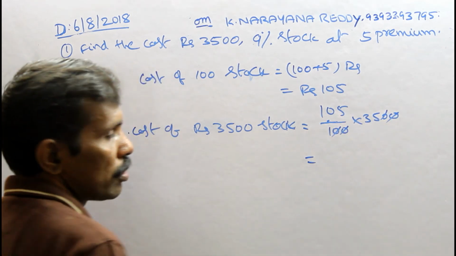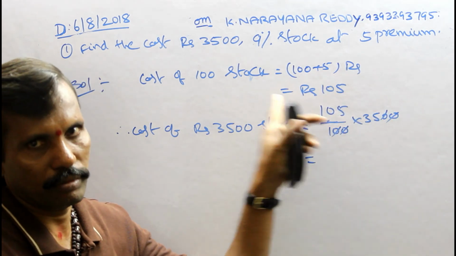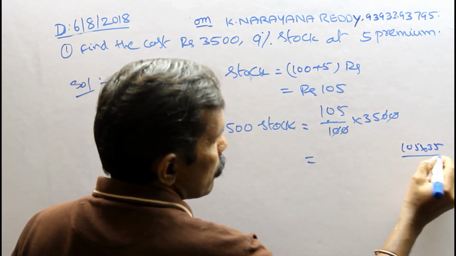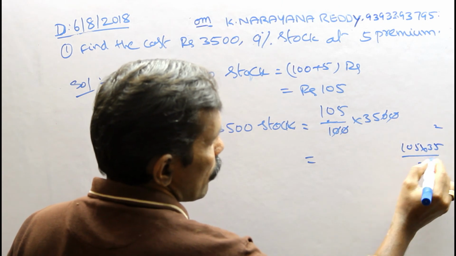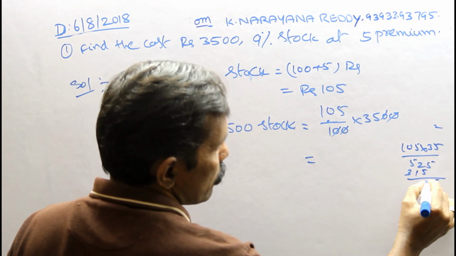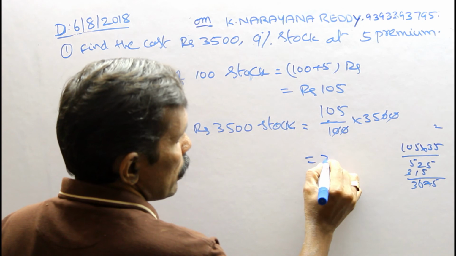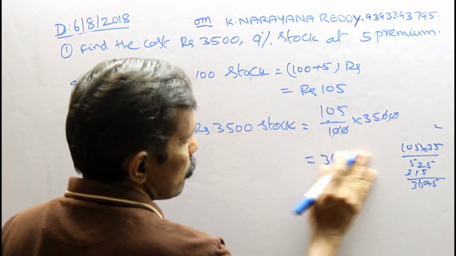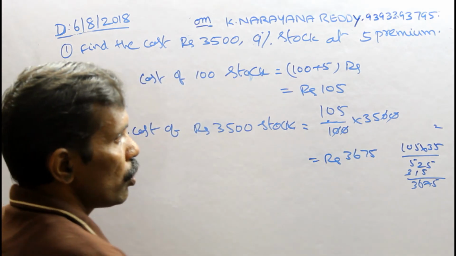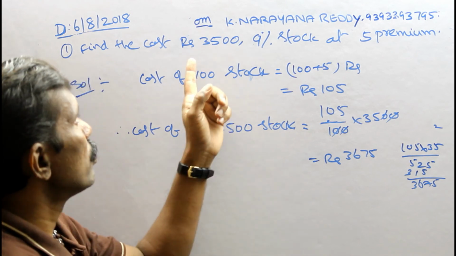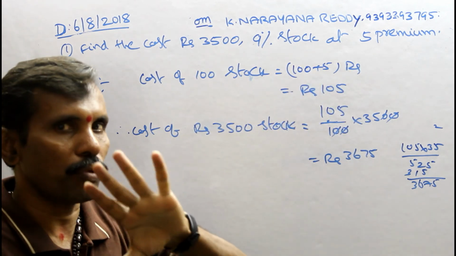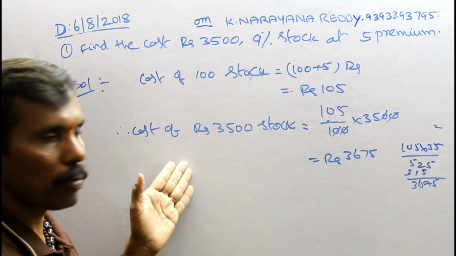Zeros cancel, so multiply 105 into 35, which gives Rs 3675. That is the answer. So in premium we add 5. That is important. The remaining problems are the same.